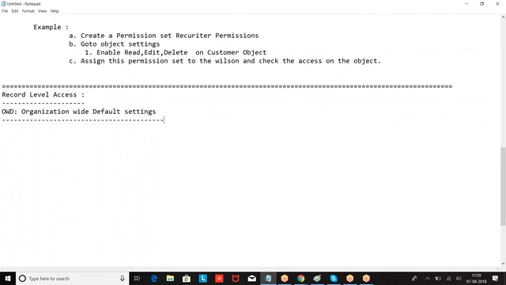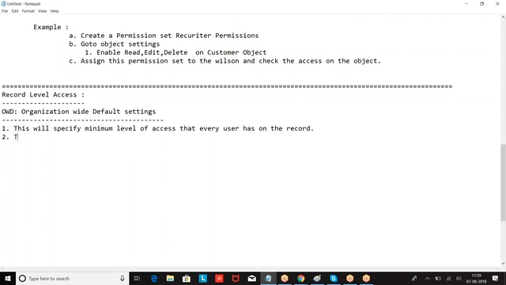OWD will give you minimum permission that everybody has on the record. Okay. This will specify the minimum level of access that every user has on the record.